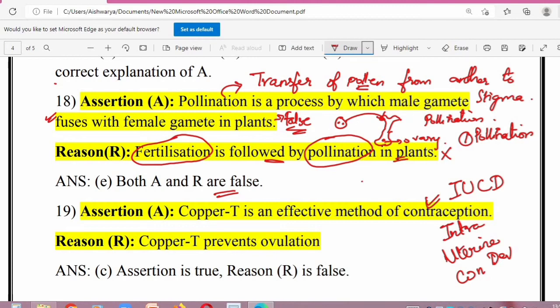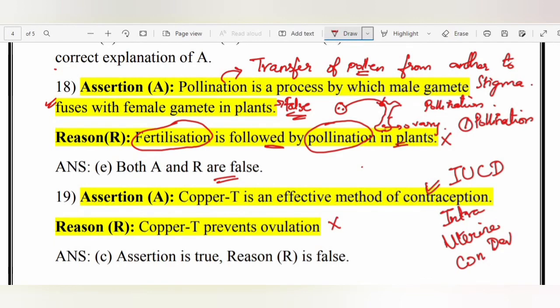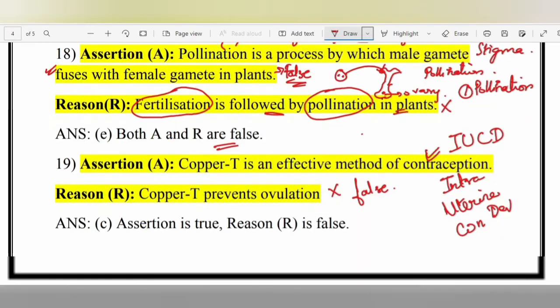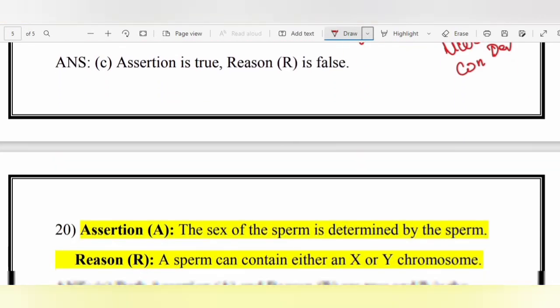Okay. But reason, it prevents ovulation, which is a false statement, because copper T does not prevent ovulation. Copper T prevents the entry of the sperms to get fertilized with the ova that is produced. Okay. So copper T does not prevent ovulation. This is a false statement. Alright. So assertion is true and reason is false. Now moving to the next question.